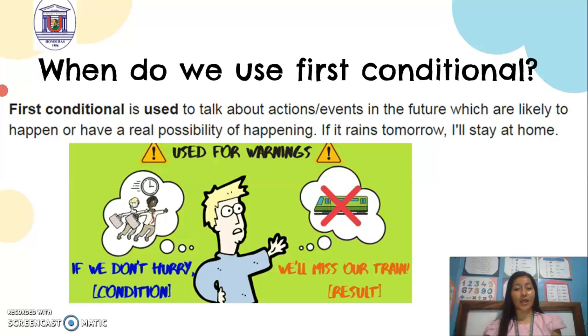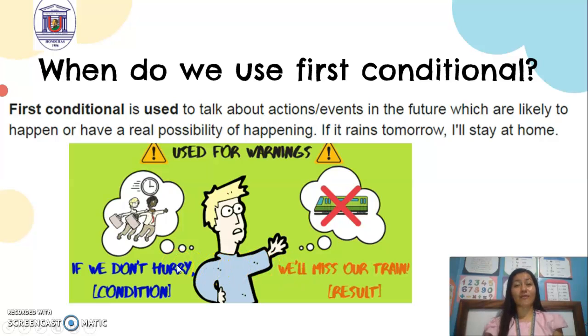So if you can see the picture, look, read with me. If we don't hurry, we'll miss our train.